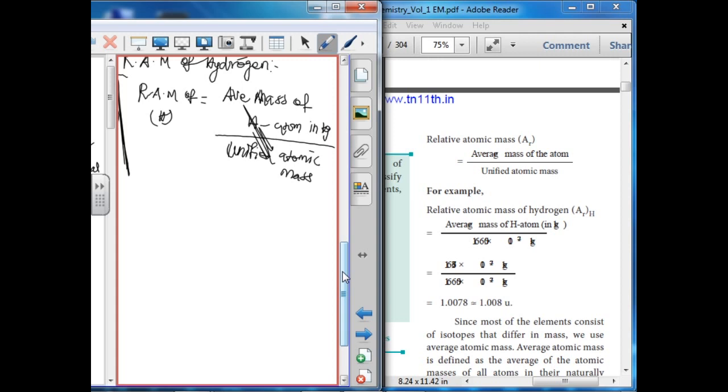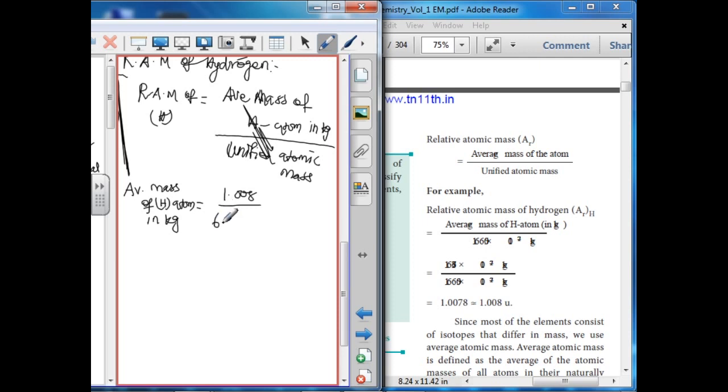So how to calculate the average mass of a hydrogen atom? Average mass of a hydrogen atom in kg equals 1.008 divided by Avogadro number.